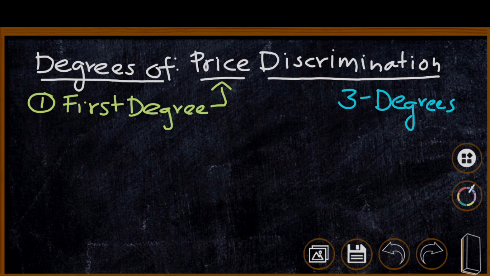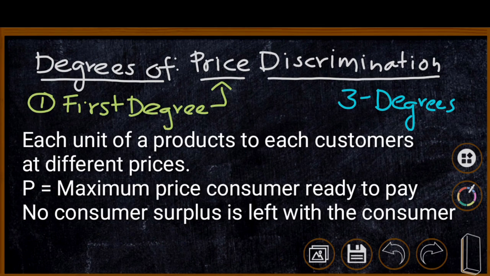If the monopolist can sell each unit of his product to each customer at a different or separate price, then we have price discrimination of the first degree. Here the monopolist charges the price which is exactly equal to the amount that a consumer is ready to pay.